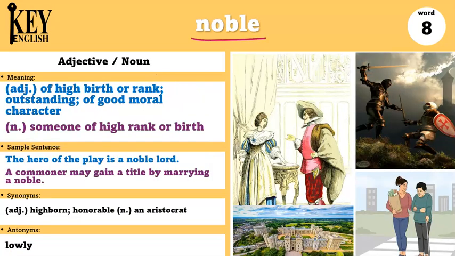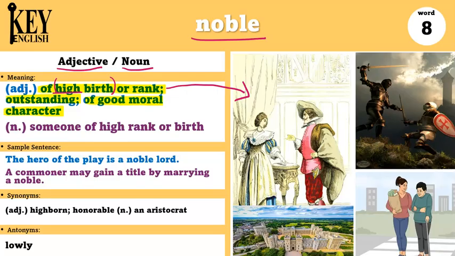Our next word is noble. Noble can be used as an adjective or as a noun. And as an adjective, it means of high birth or rank, outstanding, of good moral character. So noble is a word that was used to describe people a long time ago. Basically people who are not just regular people, but they were high birth. So maybe they were related or family members of a king or a queen. Or they had a lot of money, they were very important people, so they were called noble. They were not just regular people, they were important people.